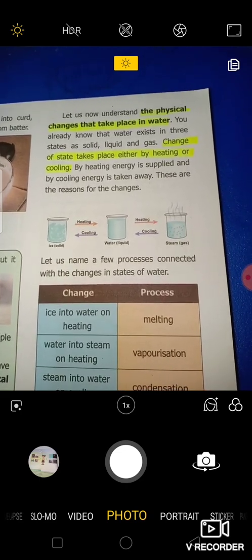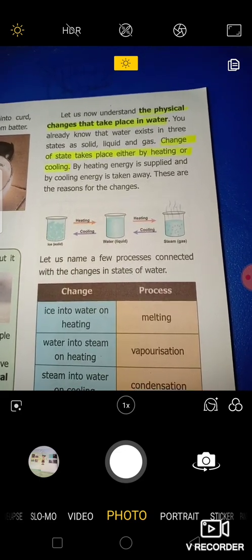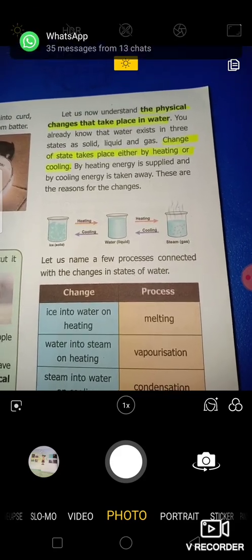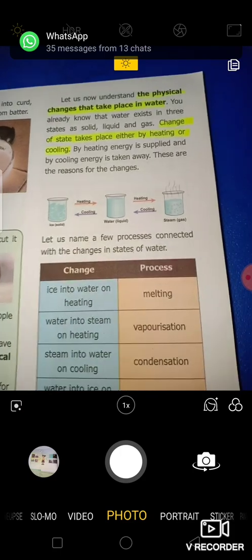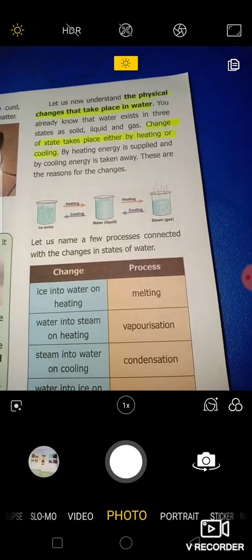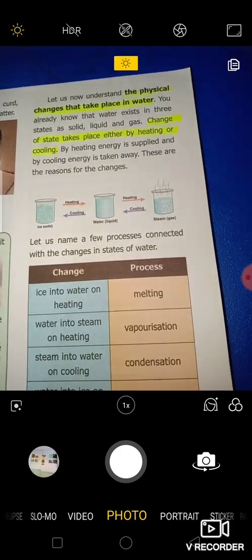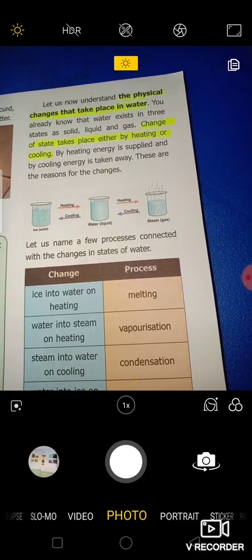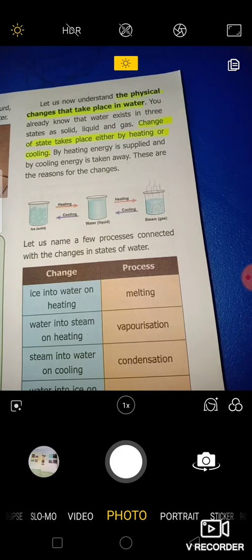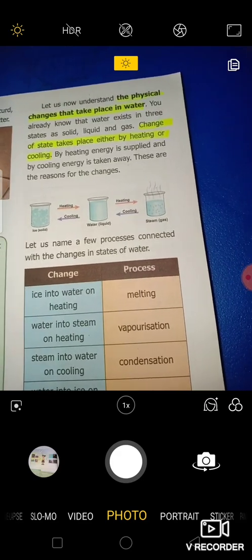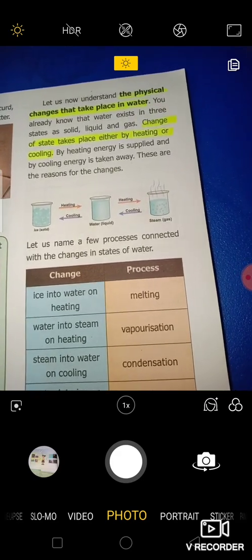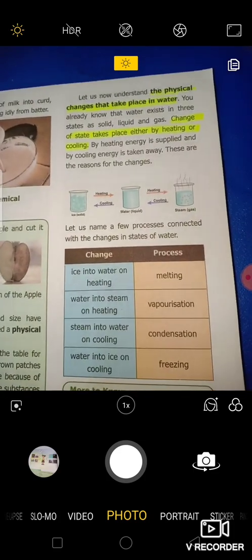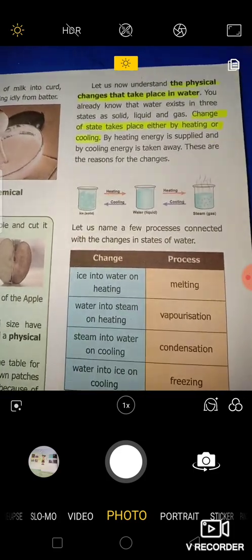What will happen if you cover a boiling water pot with a lid? You can see the water droplets. How are the water droplets deposited on the lid? That's just because of the cooling of water vapor. If you want to get ice cubes, what will you do? You will freeze it. So again you are cooling the water to get an ice cube, a solid. So by cooling or by heating, you can change the state of water.